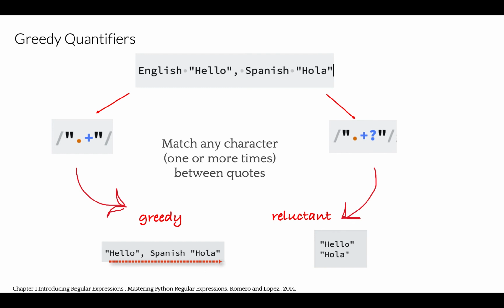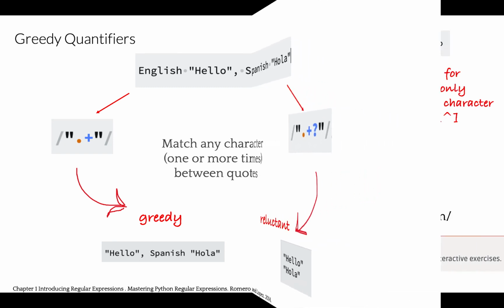The solution here is to use a reluctant quantifier that would try to have the smallest match possible. To do that, we simply add a question mark after the plus sign, and it will behave like the exact opposite of the greedy quantifier. It will try to match the smallest match possible. In this case, it will pull exactly what we need.